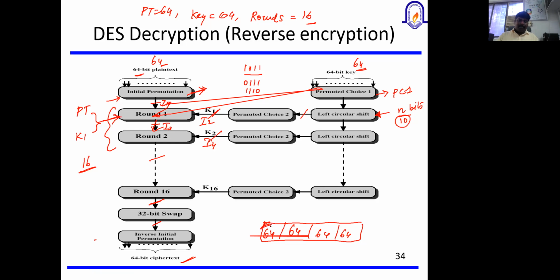So the first segment I am taking is a 64-bit block. I apply all these operations, right? Dividing into 32-bit, 32-bit, and then applying the keys, and then round function 1, round function 2, till round 16, applied only to the first 64-bit block. Again, if I take the second block, all these operations have to be repeated for the second 64-bit block, and then this has to be repeated for the third 64-bit block, and then the fourth 64-bit block. So this will produce a 64-bit ciphertext for each block.